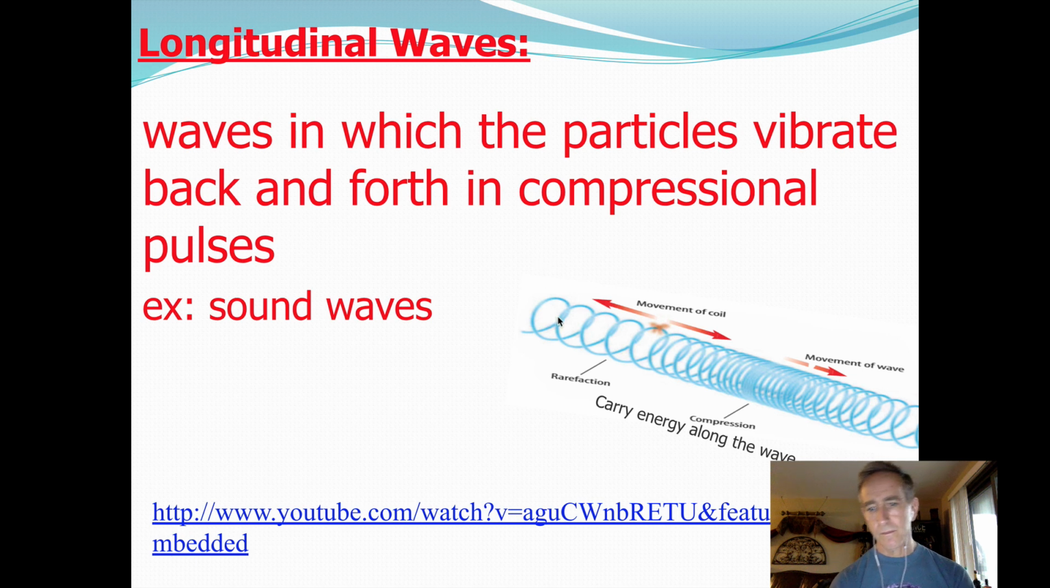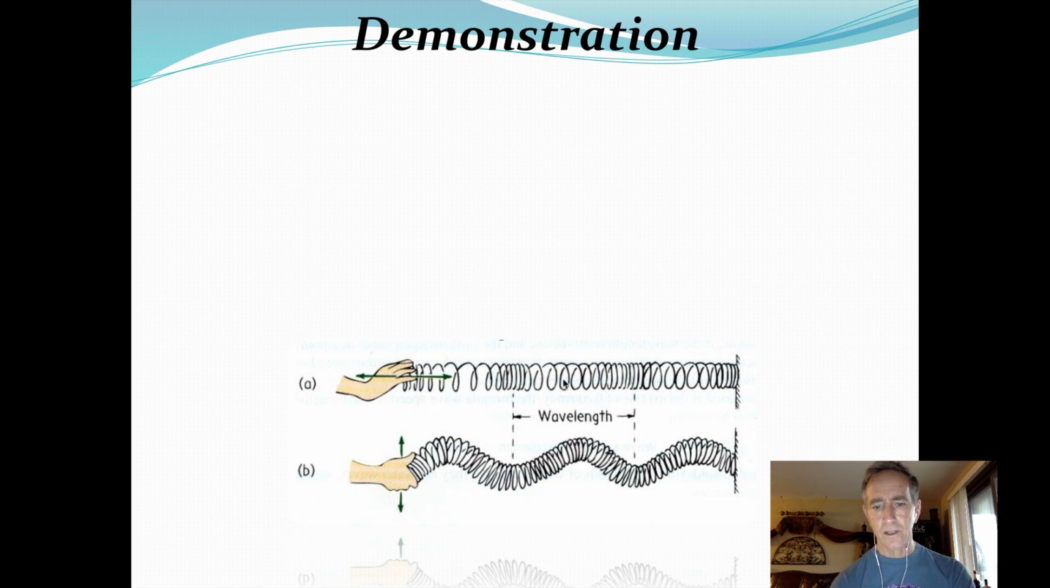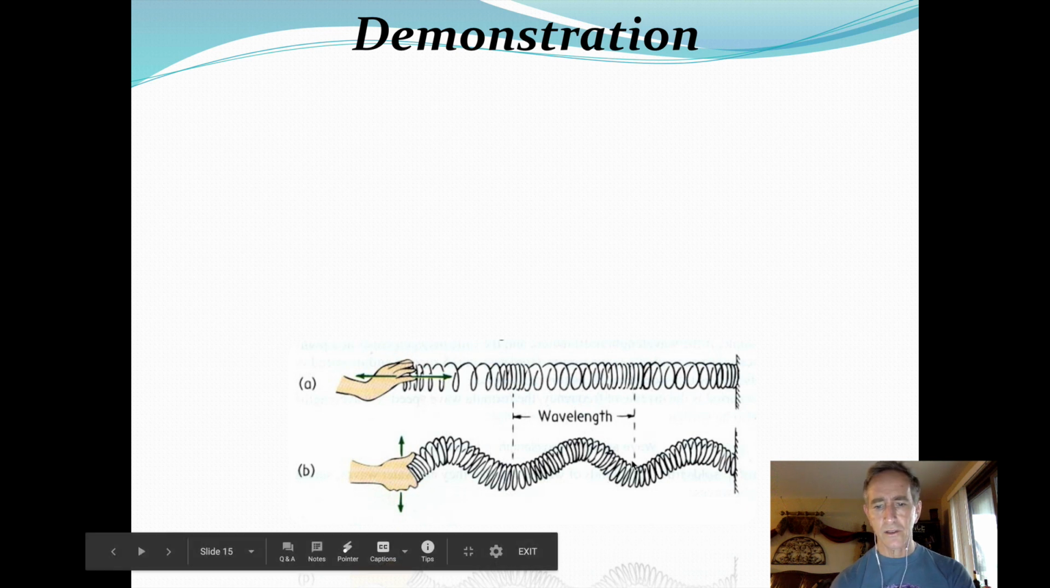Longitudinal waves are waves in which the particles vibrate back and forth. There are compressions and rarefactions. The tighter the compression and the farther apart the rarefaction, the more energy in the wave. This one is a longitudinal wave, and this one is a transverse wave.